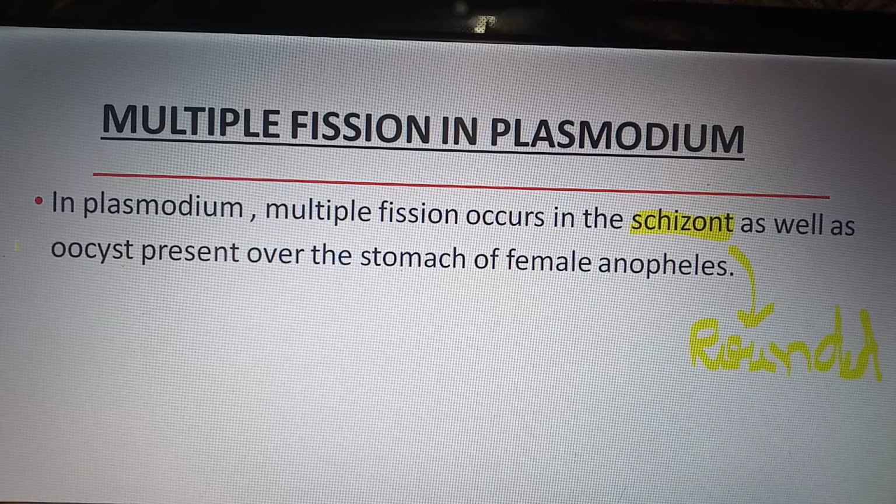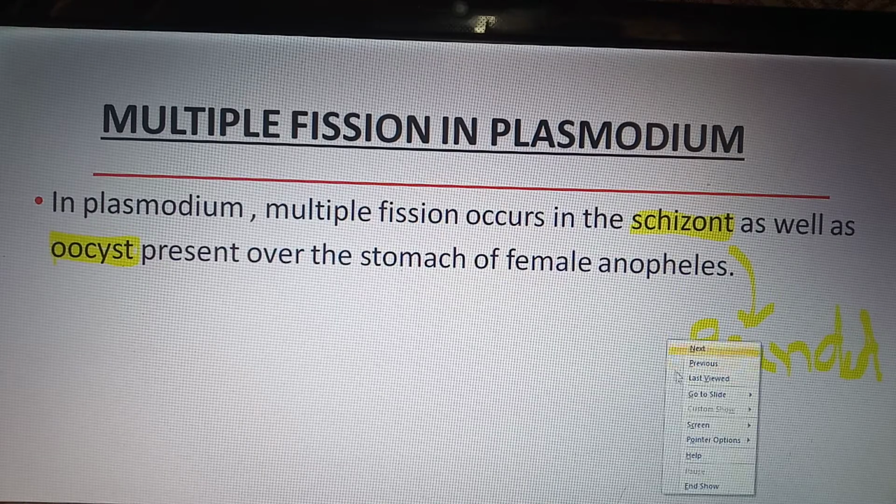And oocyst means the encysted zygote, which is inside the cyst. Clear?